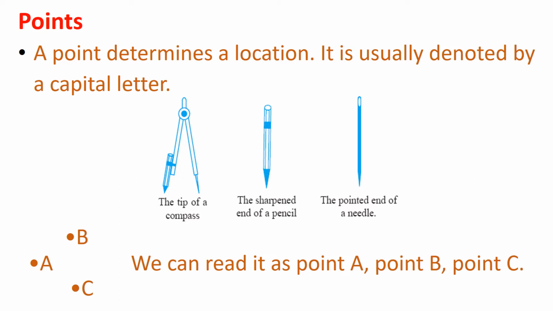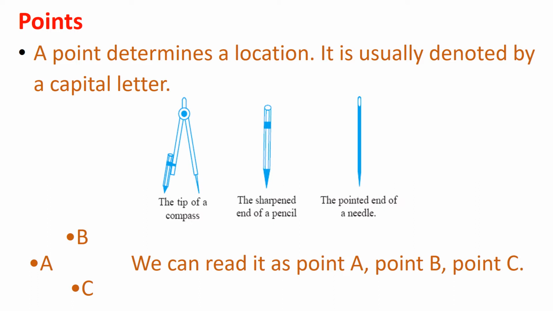Points. By a sharp tip of the pencil, mark a dot on the paper. Sharper the tip, thinner will be the dot. This almost invisible tiny dot will give you an idea of a point. A point determines a location. It is usually denoted by a capital letter.